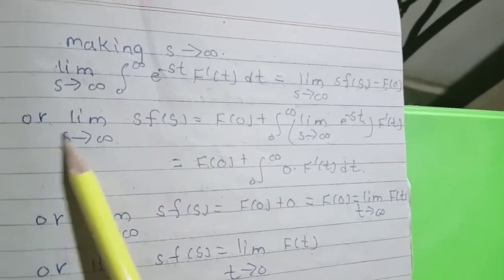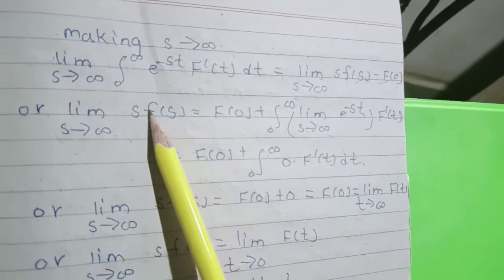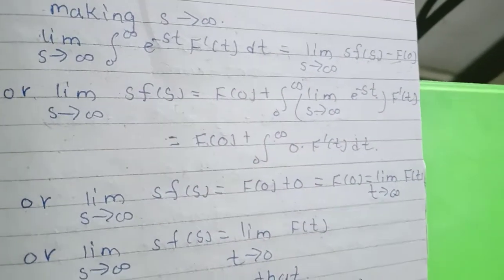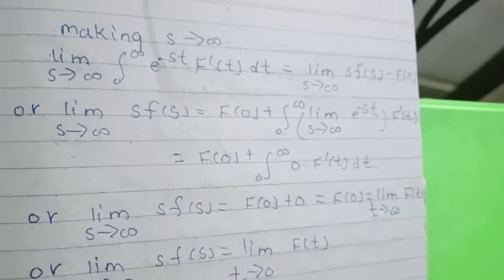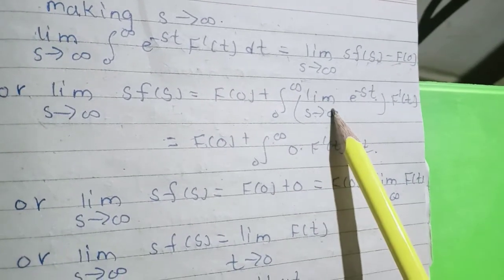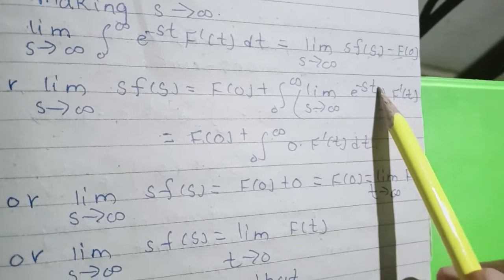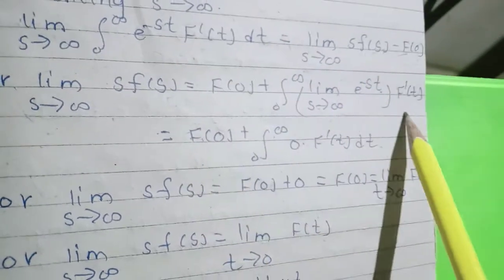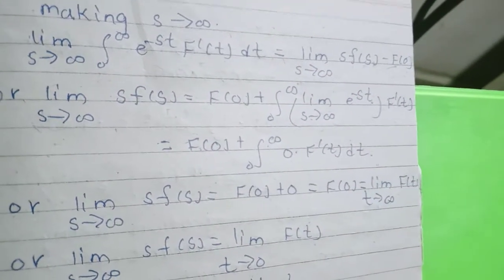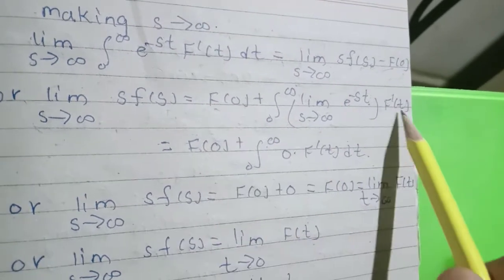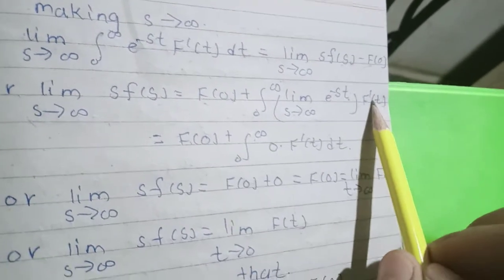Then limit s tends to infinity s F of s is equal to f of 0 plus limit s tends to infinity integration 0 to infinity e raised to minus st f dash of t dt. But I say here f of 0 is constant and f dash of t is constant.